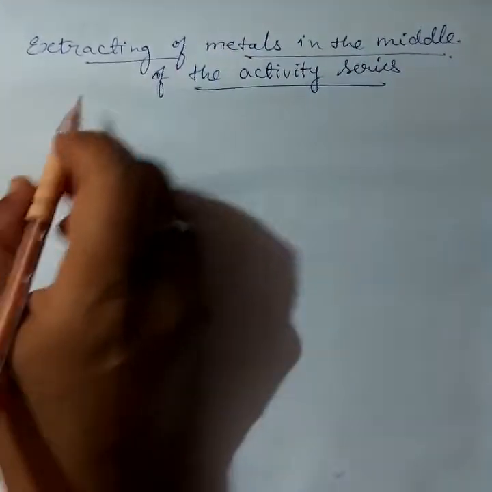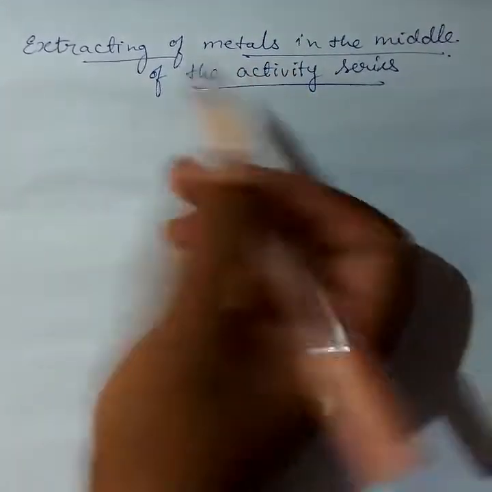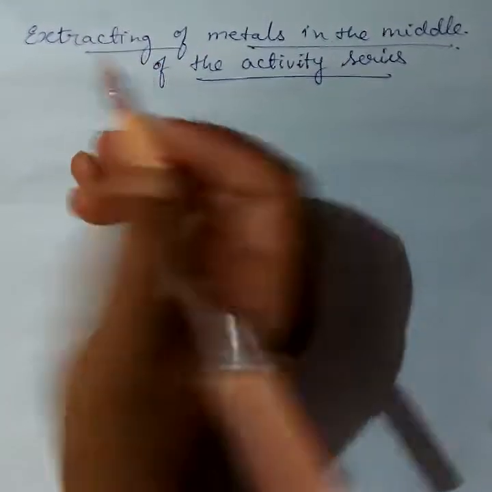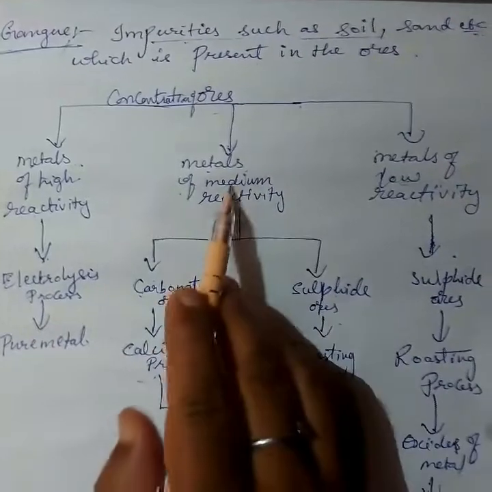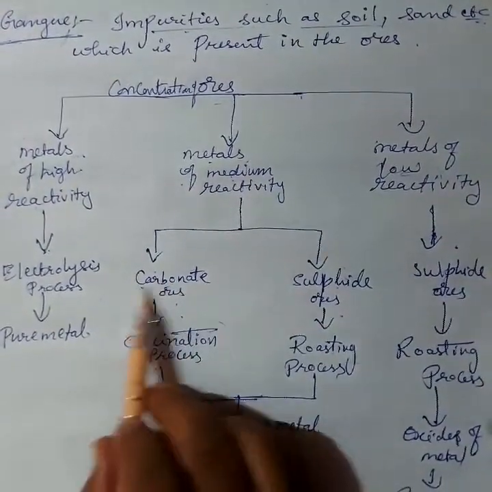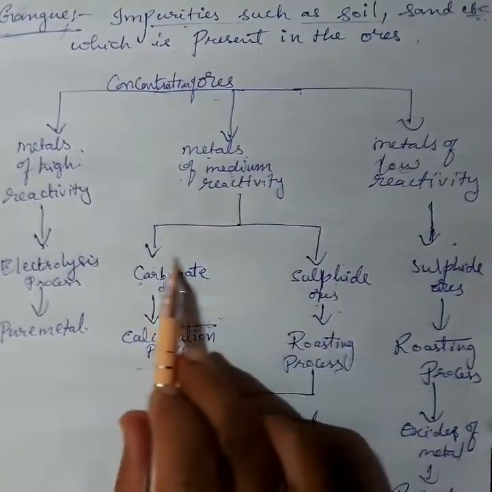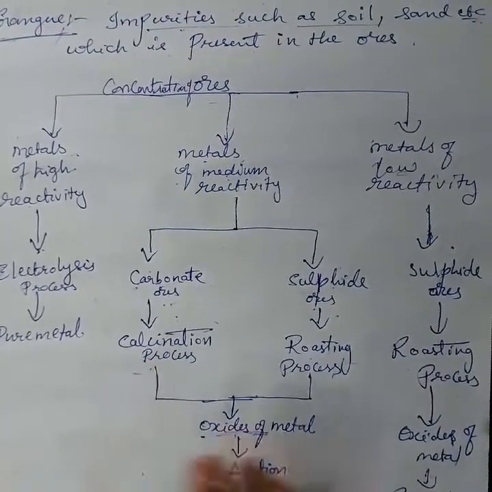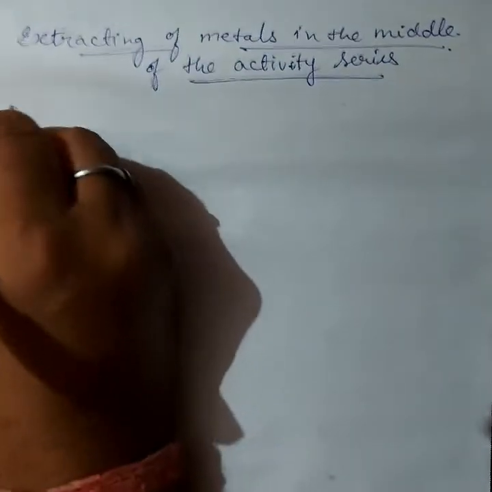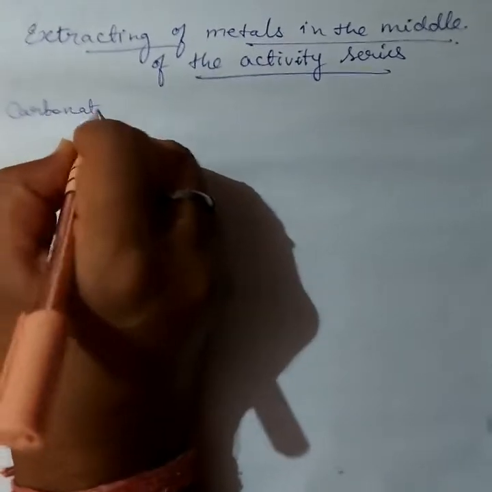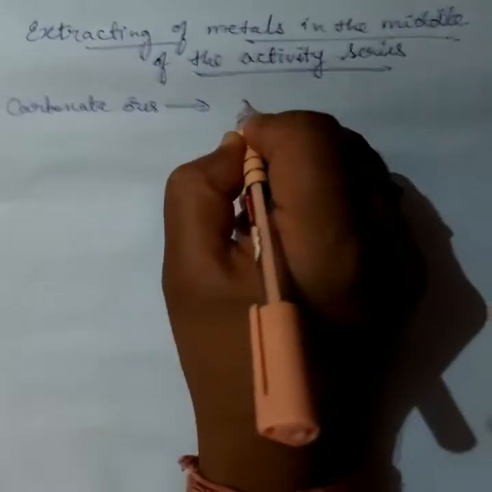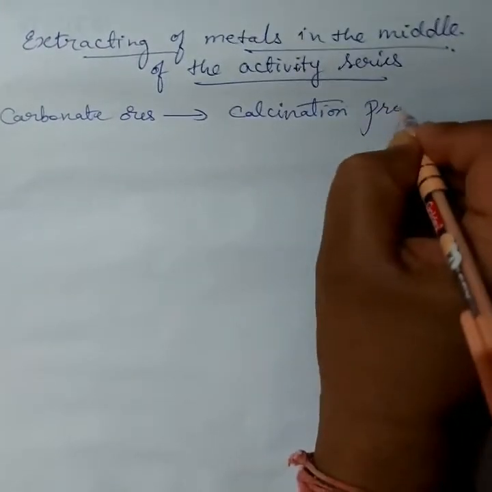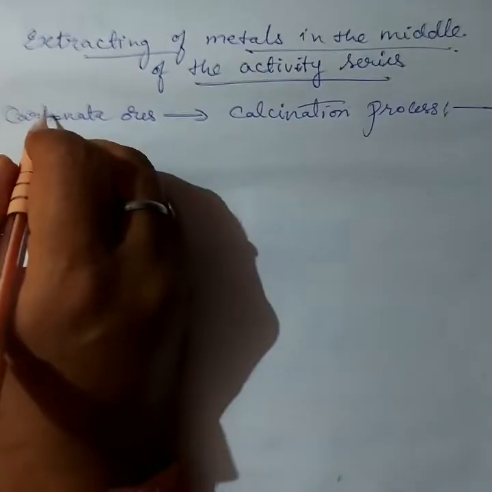By giving an example, we can see here. I already told you that medium reactive metals appear in the form of carbonate ores or sulfide ores. First we take carbonate ores, after that sulfide ores. For carbonate ores, which process do we use? The calcination process. What is the calcination process?